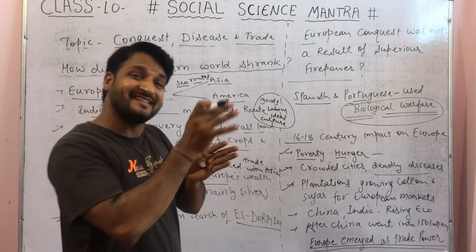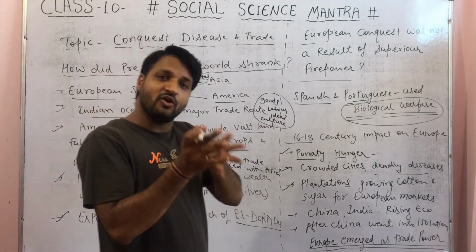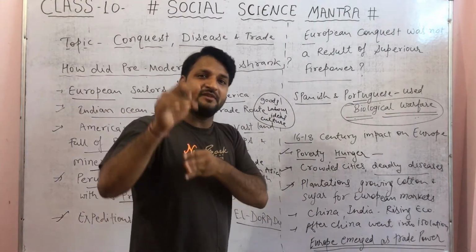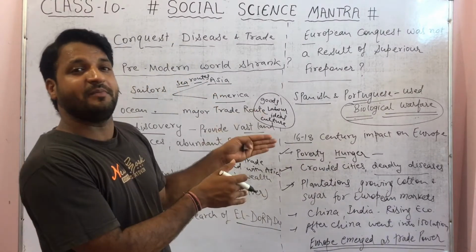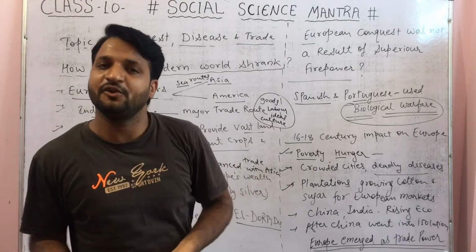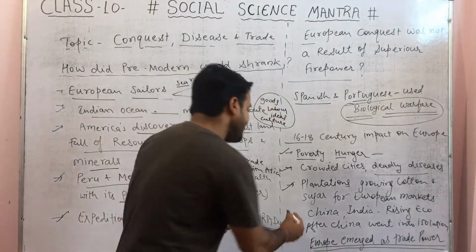So what do they do? They send their merchants to Africa so that they can get easy labor. Those who are willing or those who are not willing, they just shackle them, ship them and send them to the Caribbean plantations, where they used to grow commodities for the European markets. Plantations growing cotton and sugar for European markets.